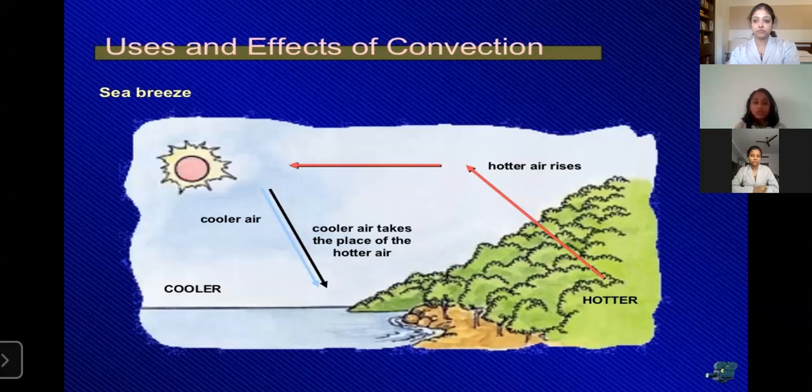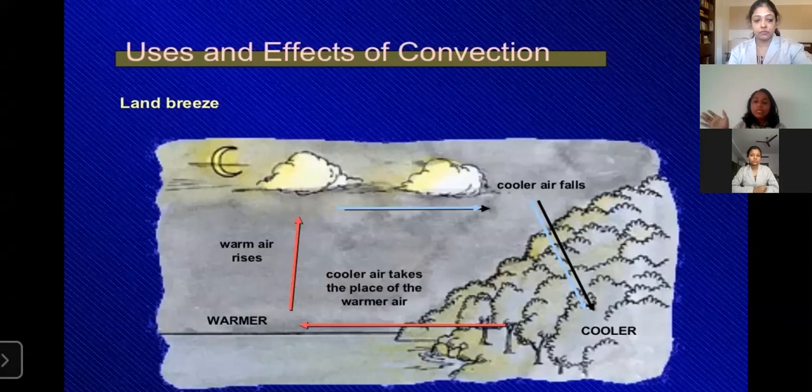And now we'll deal with the land breeze. In the case of the land breeze, it is vice versa. The surrounding land is cooler, and we know that denser air will settle, and the colder air will go towards the sea area. That's why at night our land will be cooler than the sea. So these are some applications of convection.